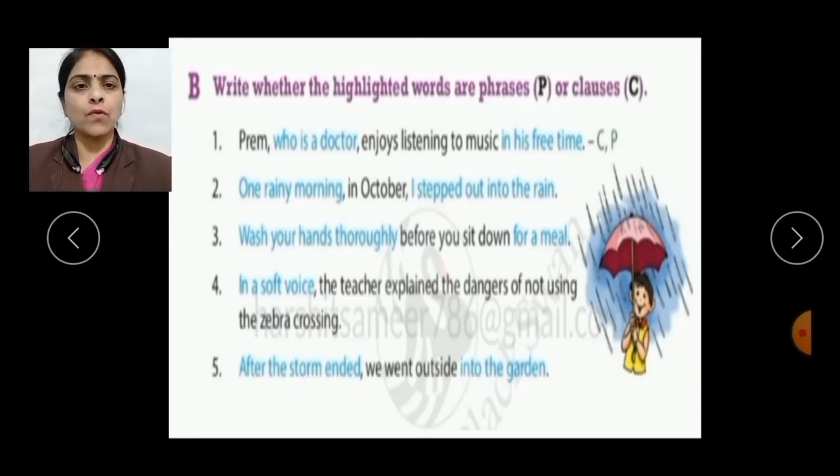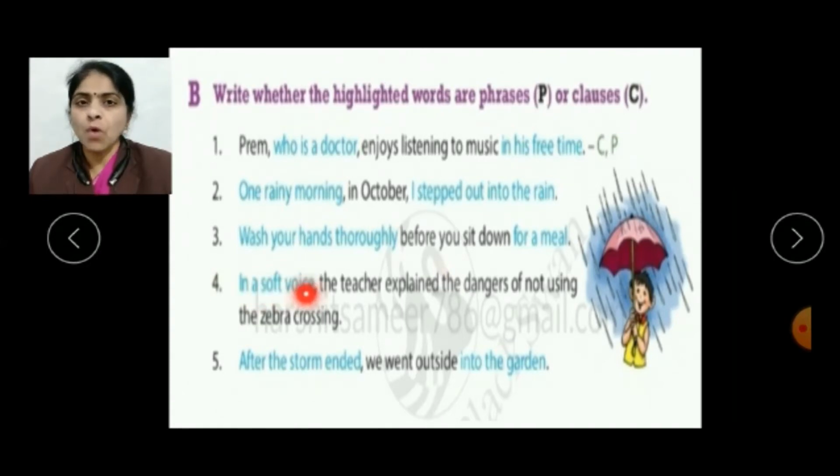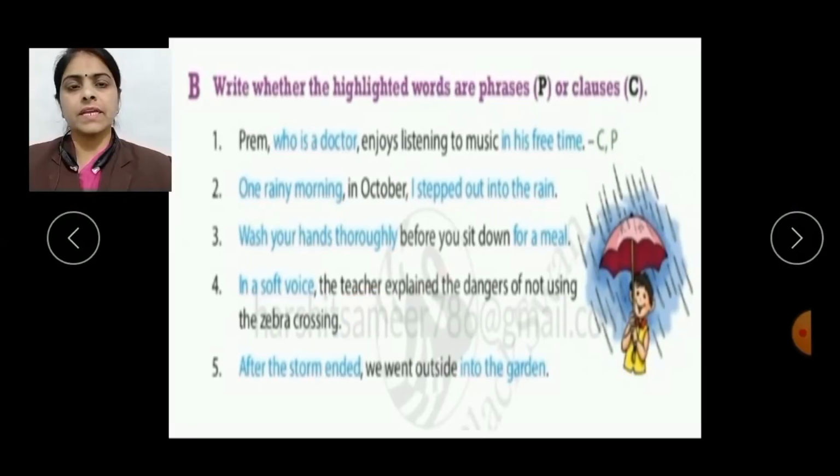Now let's have the fourth sentence. In a soft voice, the teacher explained the dangers of not using the zebra crossing. In this sentence, in a soft voice is the highlighted text and it is a phrase because it doesn't have any subject or verb. Now let's have the last one.